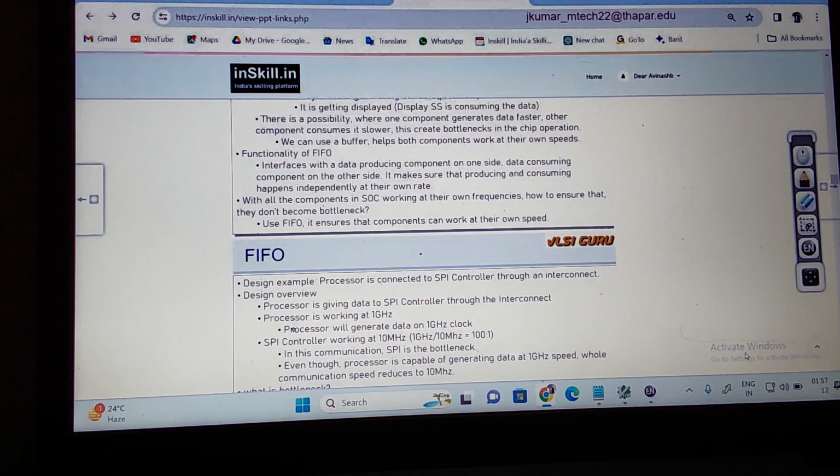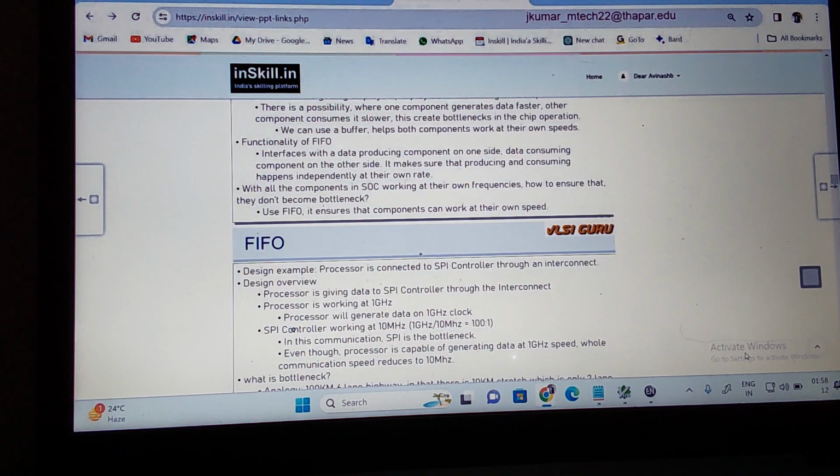So with all the components in an SoC, system on chip, working at their own frequency, how to ensure that they don't become a bottleneck is nothing but to use a FIFO, first in, first out. It ensures that components can work at their own speed. Their own speed means their own clock frequency. In their own clock frequency, they will operate independently.